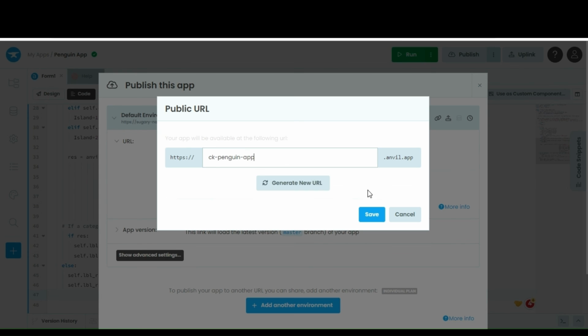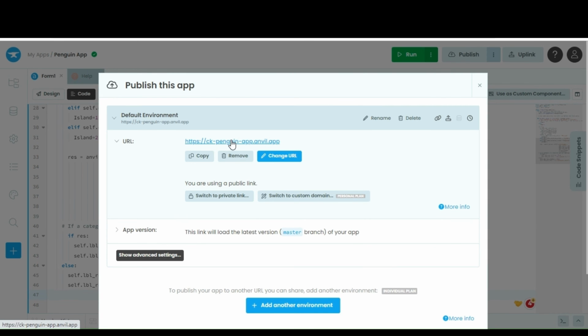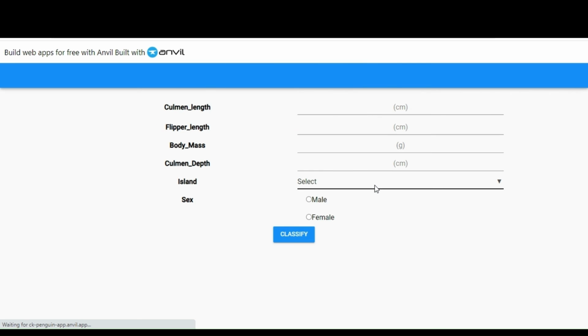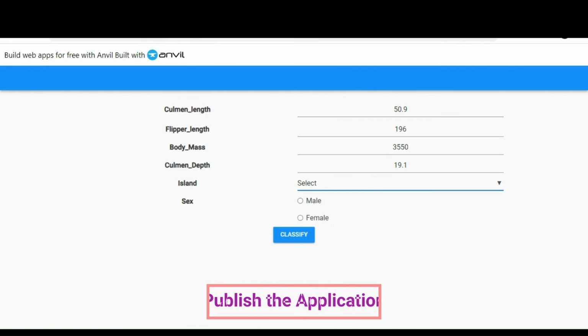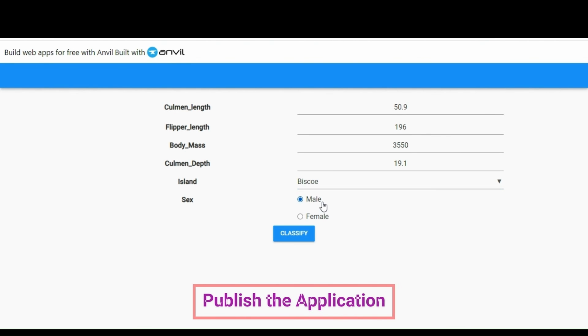ck-penguin-app is my web app link name. I am clicking on it. Yes, it is running fine, so we are going to test it now. 50.9 is the culmen length, 196, 3550 and 19.1, and we are choosing the island as Biscoe and male.